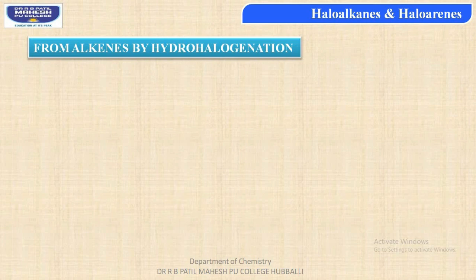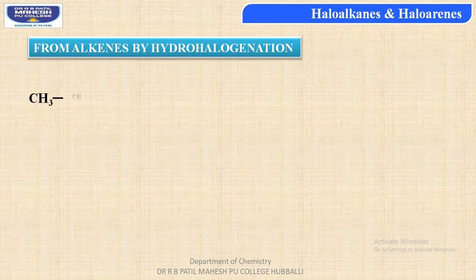Now students, let us study the preparation of haloalkanes from alkene molecules by using the hydrohalogenation reaction. In this reaction, students, addition of hydrogen halide across the carbon-carbon double bond of the alkene molecule occurs.